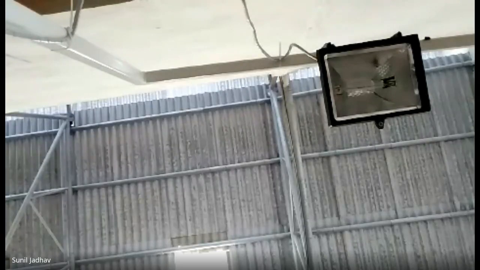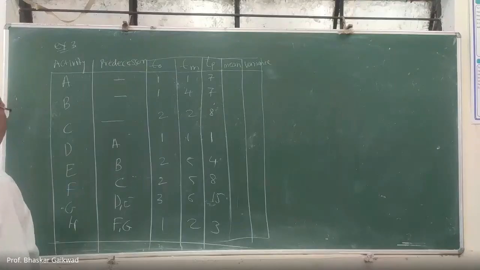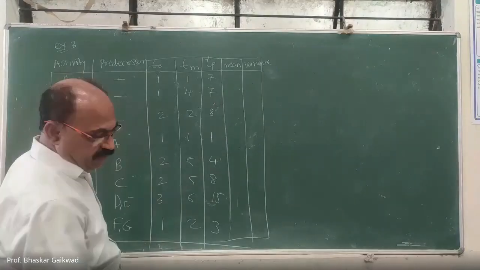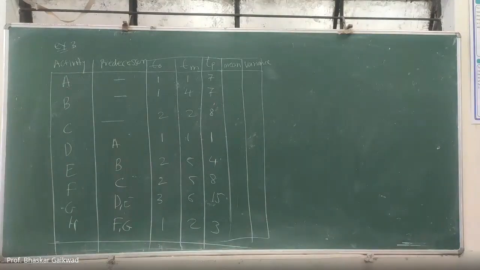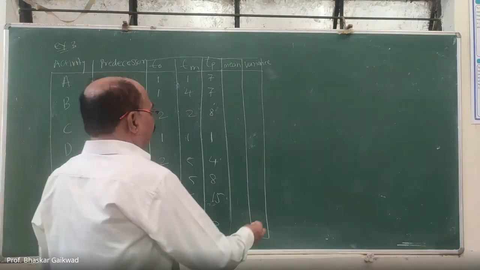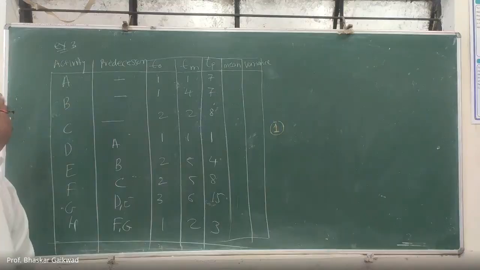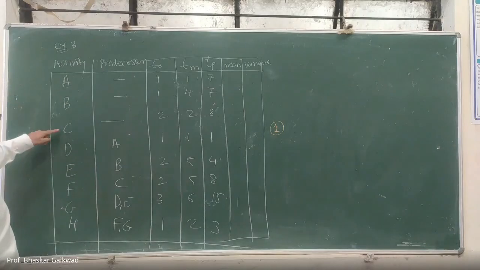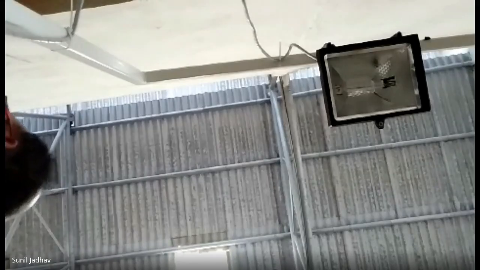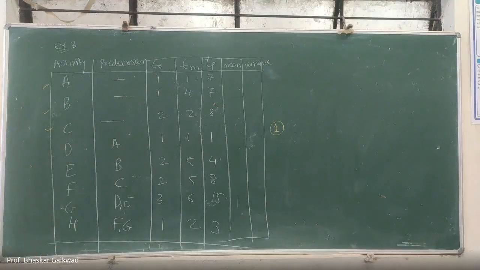As usual, we have to decide the network diagram. Initially, node one should be there. Activities A, B, C will start from node one.